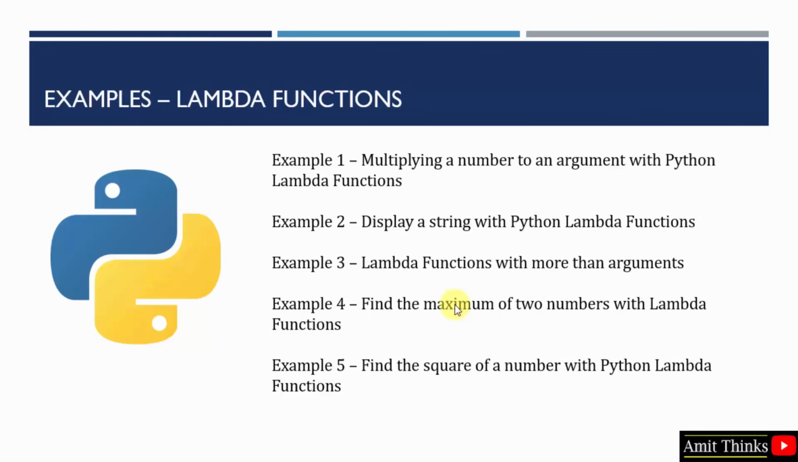Let us see some examples. Herein we will see 5 examples. So at first we will see how to multiply a number to an argument with Lambda functions.